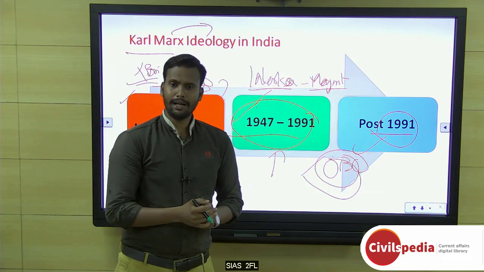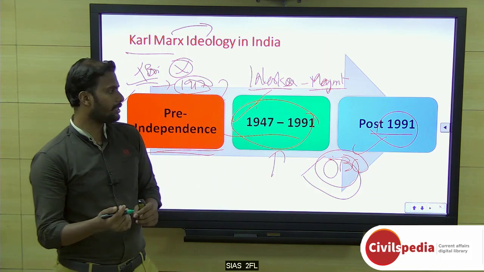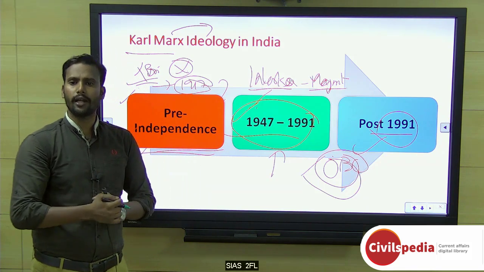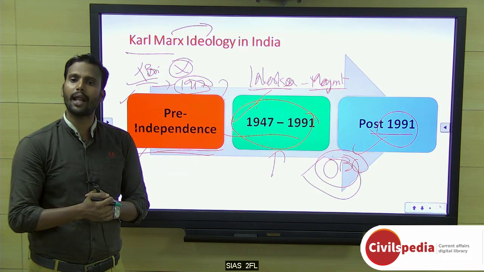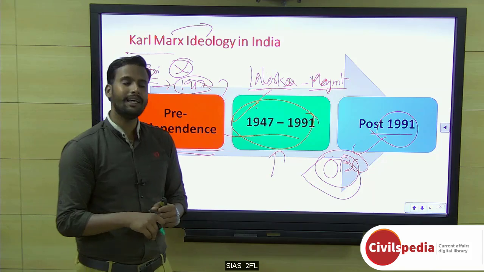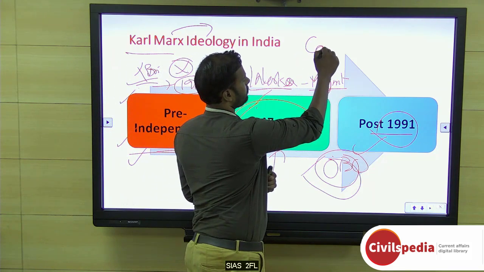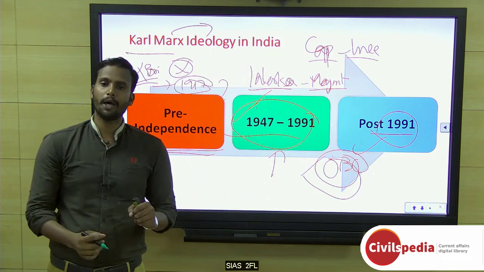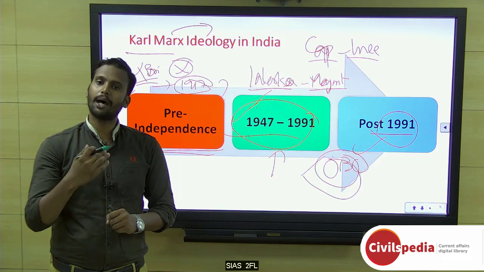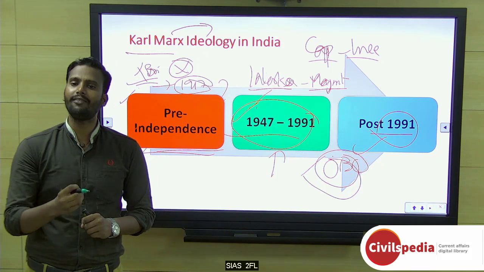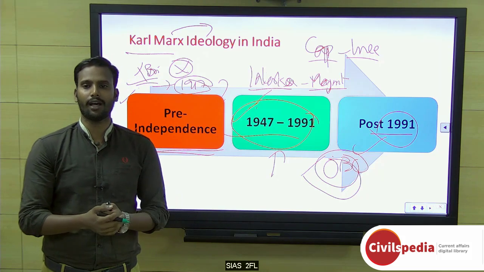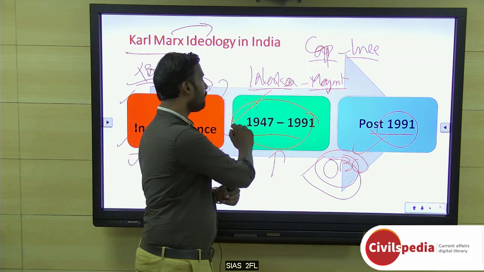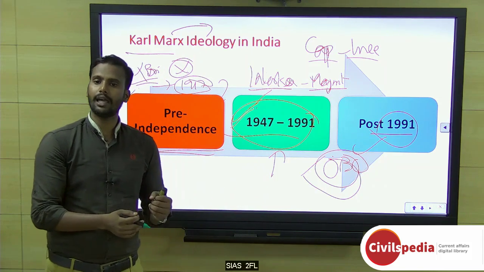But at the same time, Karl Marx has been accused of having shortfalls. Karl Marx said that the overall working class will unite because they will always be oppressed, and they will know they have been oppressed and come out. But he failed to see the capitalist incentives. If you watch closely, capitalists started to give promotions. Though in terms of hierarchy they are big, they try to divulge a small amount of profit to the low strata, the other workers. This pacified the worker population. So this is the impact of 1947 to 1991.